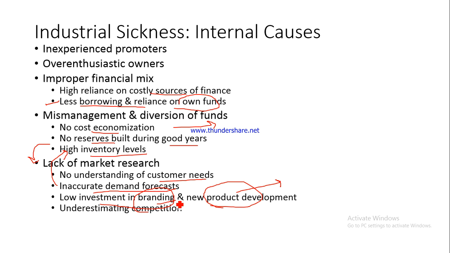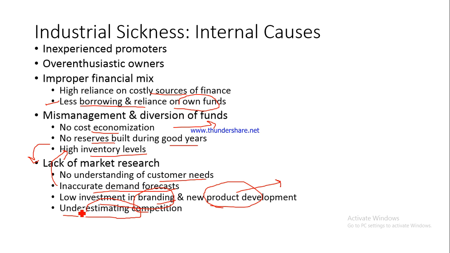And many a times they underestimate competition, since they do not conduct market research. They do not have any idea about the strengths and weaknesses of the competition. They are not able to forecast the future moves of their competitors, and they are not able to therefore respond to those future moves.